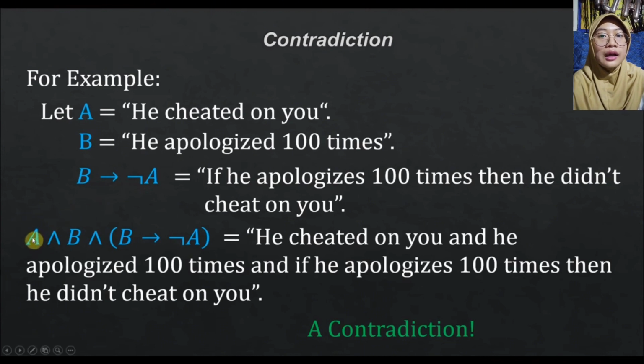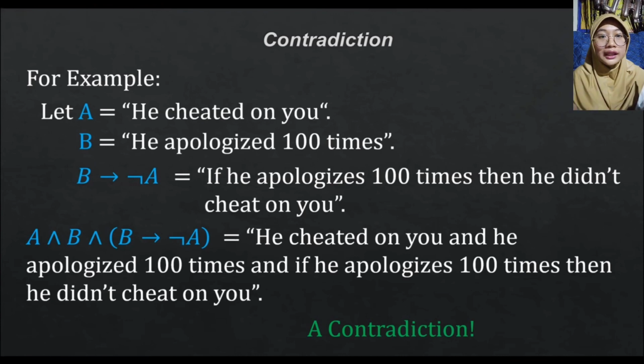That is, we have here A, which is he cheated on you, and because of this B and B implies not A, they will eventually result in not A, which is an opposite reality to this one. So you will have here two opposing realities, which are this A and the resulting not A, and mathematical logic doesn't allow this to happen at the same time, so this is always false. That is what makes it a contradiction.